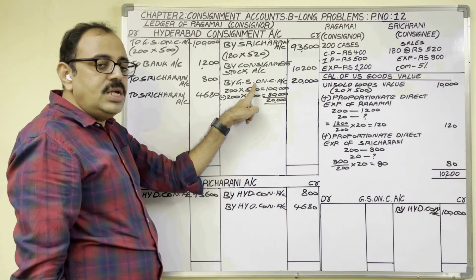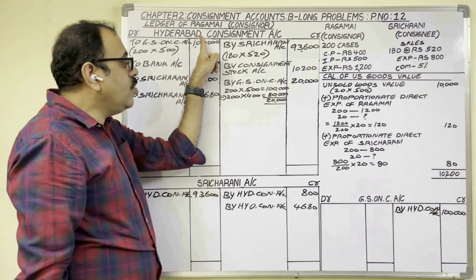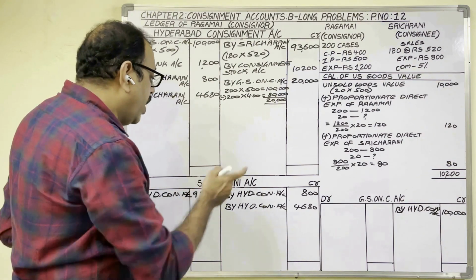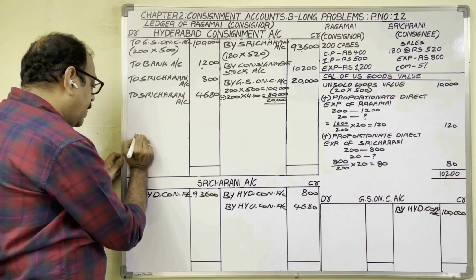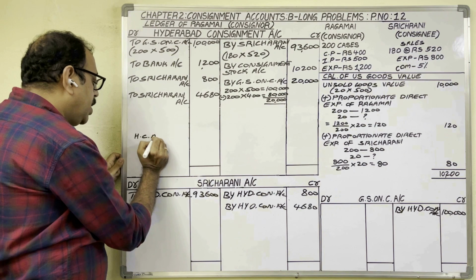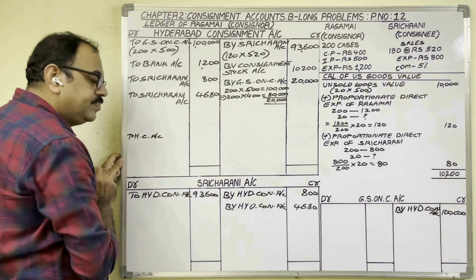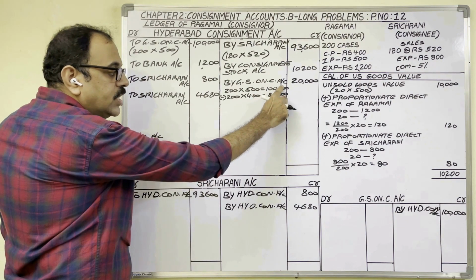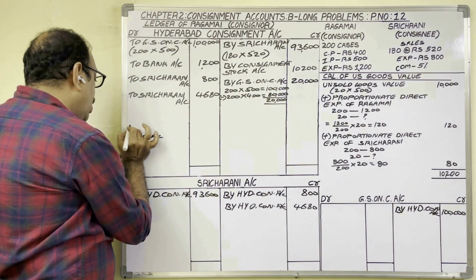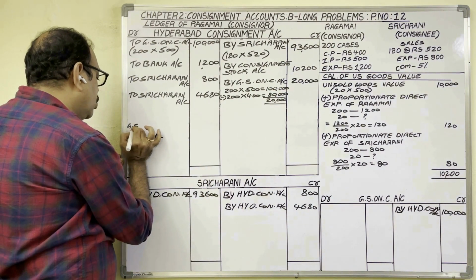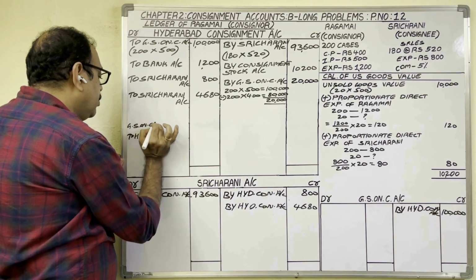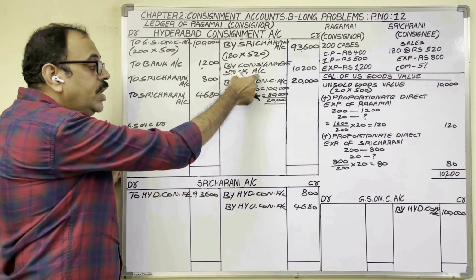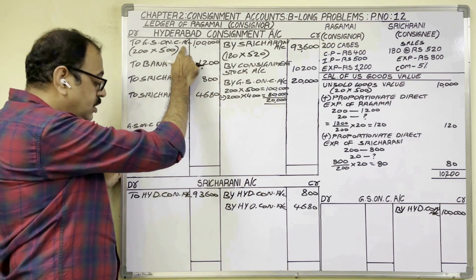What is the entry for this? In the consignment account on the credit side, I want to post like this. So while writing the journal entry, Hyderabad consignment account should be credited. And in the particulars column, we wrote by goods sent on consignment account. If I want to write like that, then goods sent on consignment account should be debited. So what is the entry for loading in goods sent on consignment?